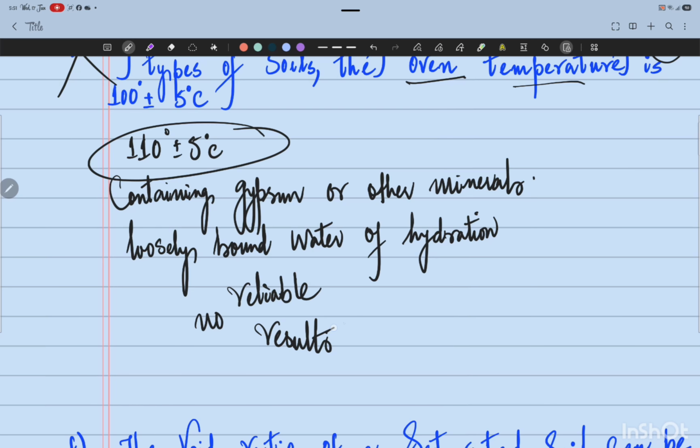If we select this temperature range for such soils, it will not give us suitable or reliable results.